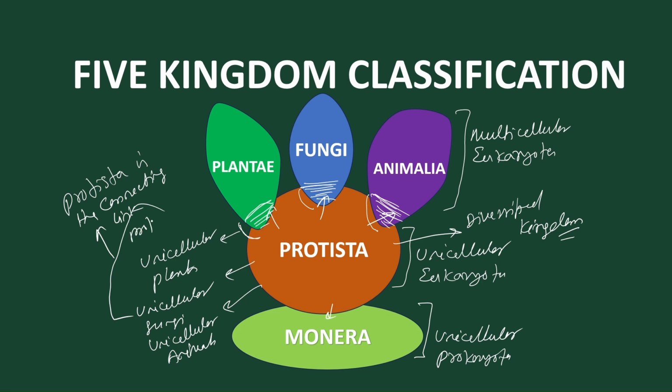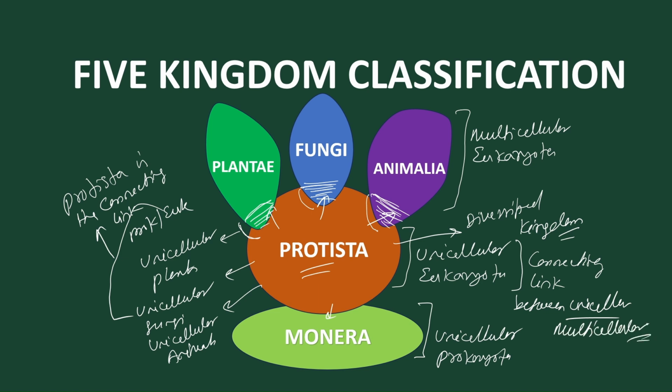Between prokaryotes and eukaryotes. Got it? So it is a diversified kingdom. It is the connecting link between prokaryotes and eukaryotes, and also the connecting link between unicellular and multicellular. Got it? So not only is it a diversified kingdom, it also has a link between prokaryotes and eukaryotes, and a link between multicellular and unicellular.